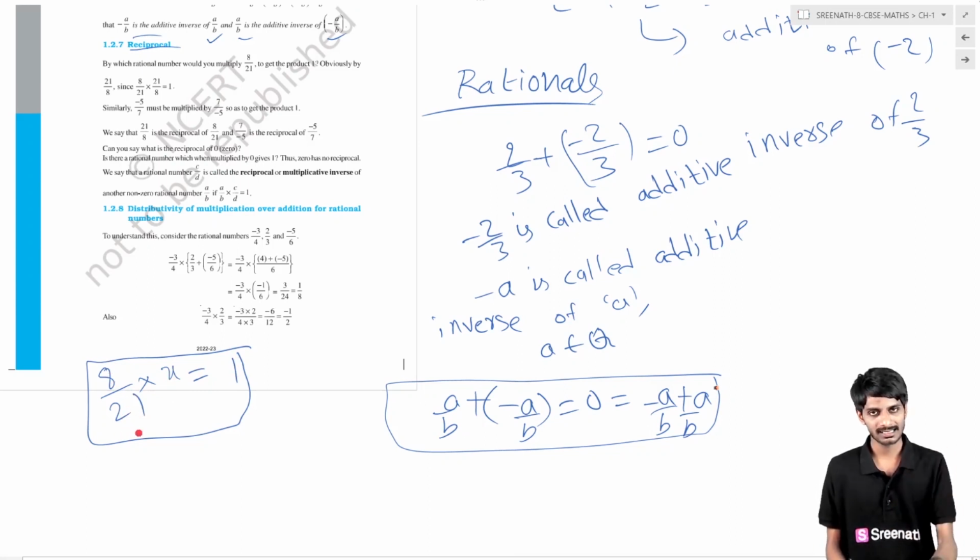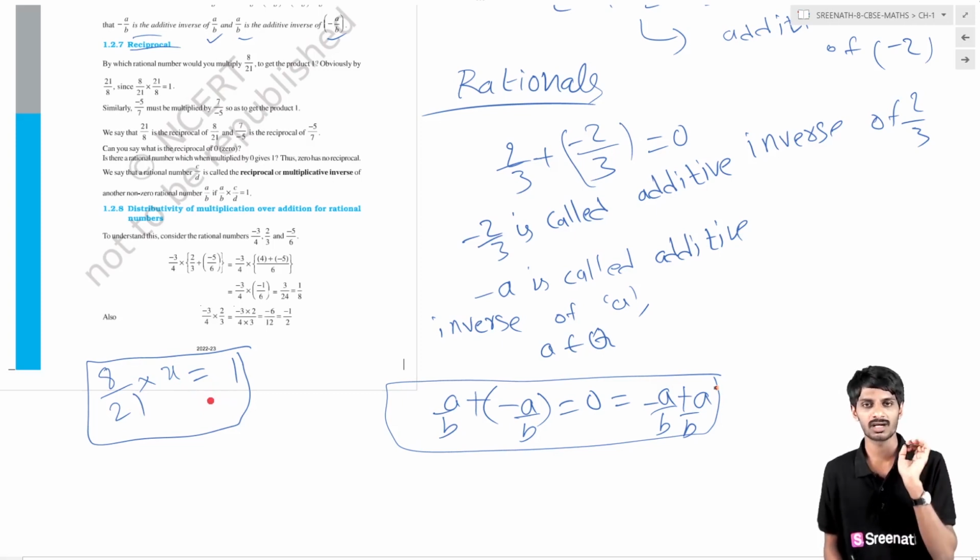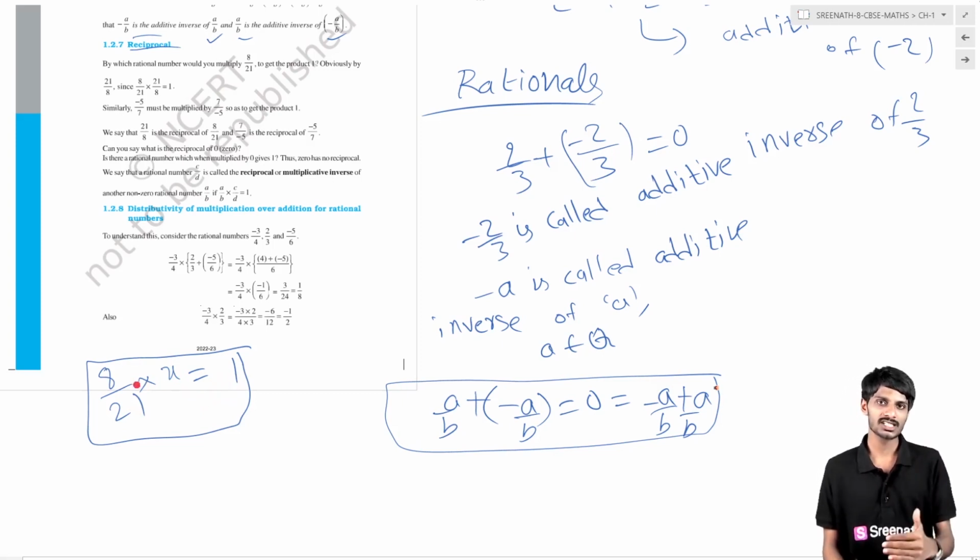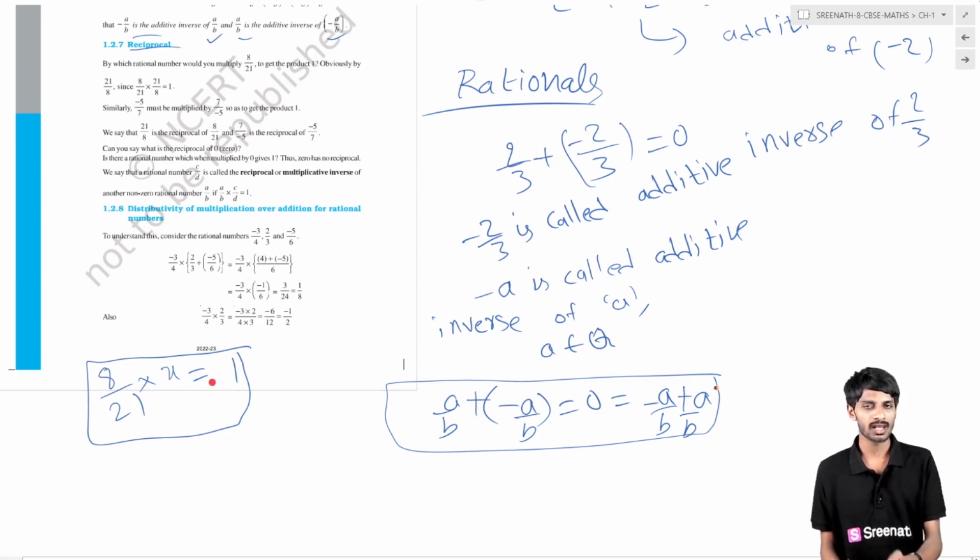If you multiply a number with its reciprocal, then your answer must be 1. Initially we didn't know what x is, which means we didn't know the reciprocal. Now we are going to find this reciprocal. It is very easy. Why? Because we know the RHS, which is 1. No other chance. It must be 1.